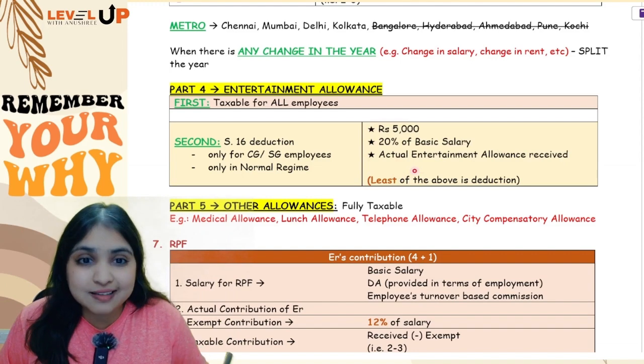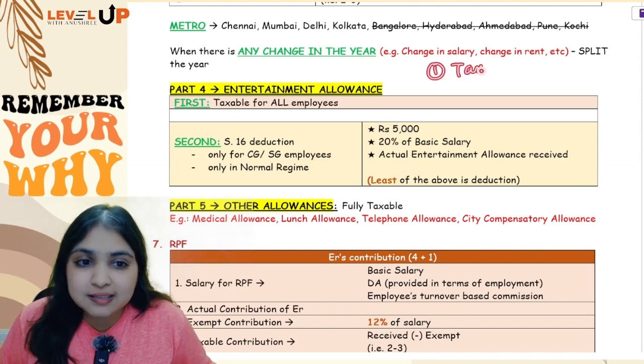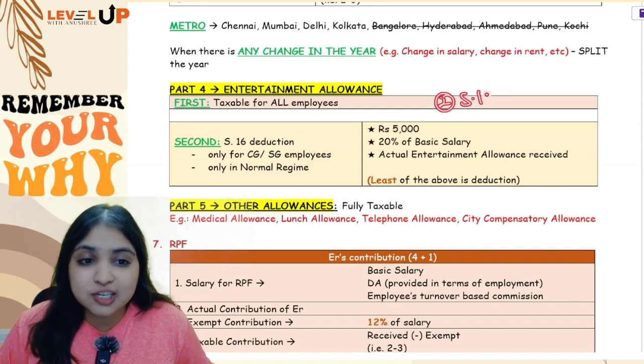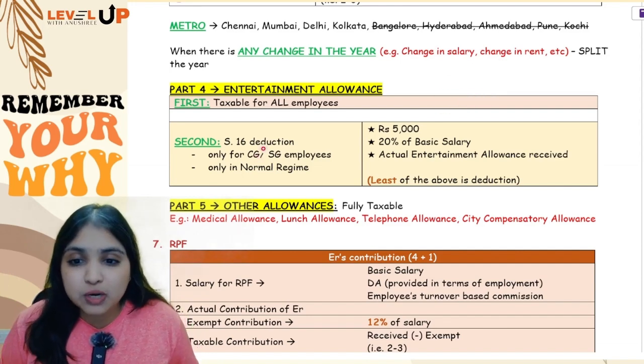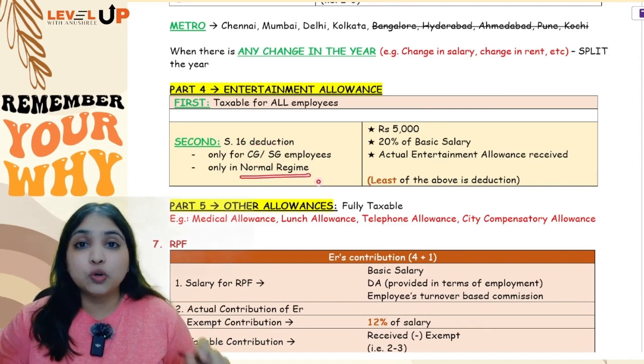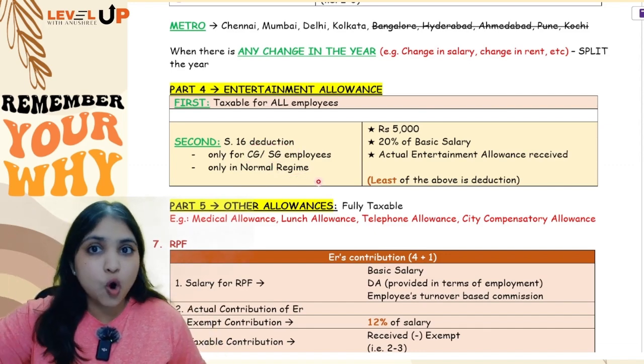So totally two tax implications. Number one, you will tax the income, you will tax it for all employees under both the regimes. Number two, you will get section 16 deduction, but this you will get only for central government, state government employees and only under the normal regime. Okay, so totally four categories of allowances, all the four we have seen.